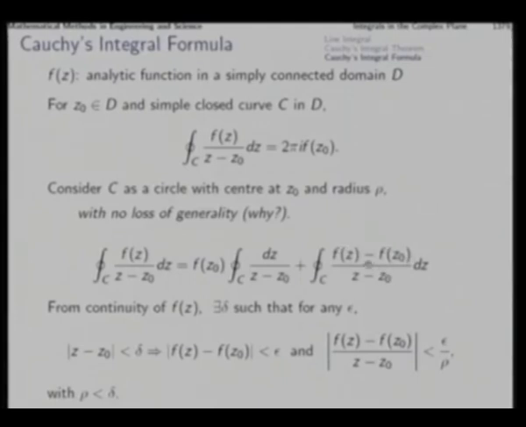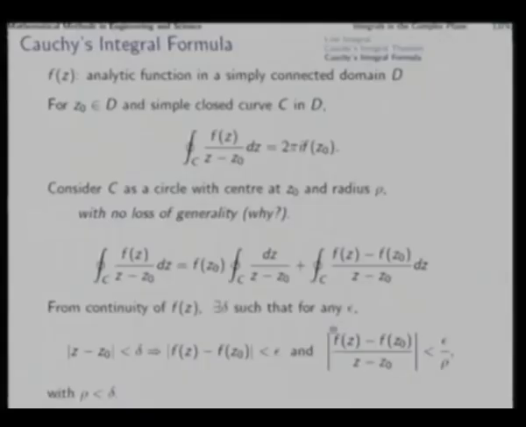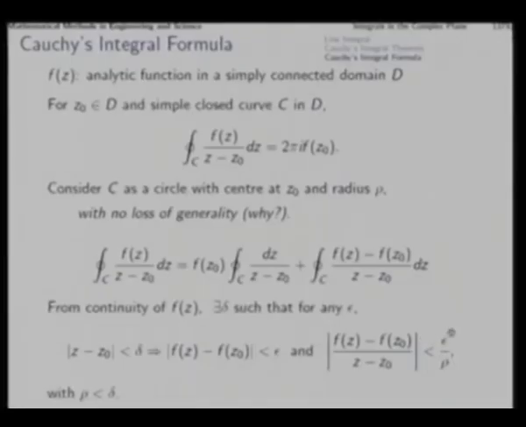then that will ensure that this whole thing is less than epsilon. Whatever delta is necessary for this, if we take an even smaller rho as |z - z0|, the radius of the circle, then this thing will be less than epsilon by rho. The denominator is taken as even smaller, so this side becomes larger. So, with rho less than delta,